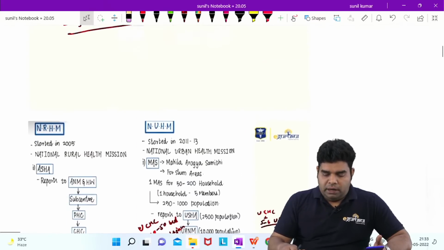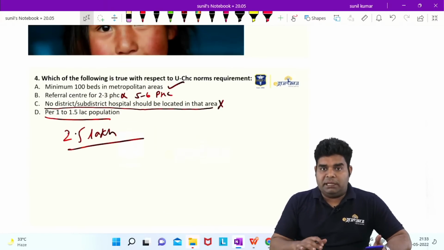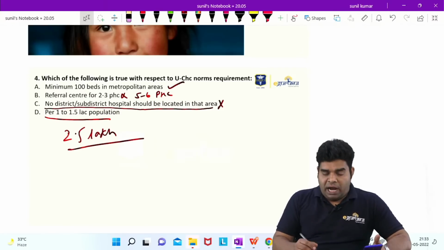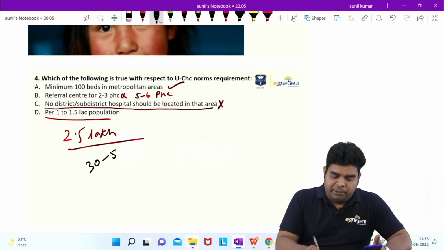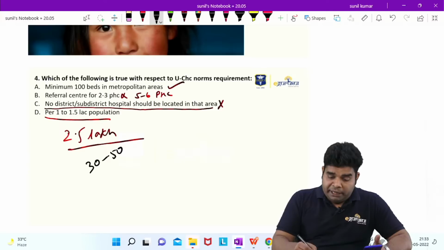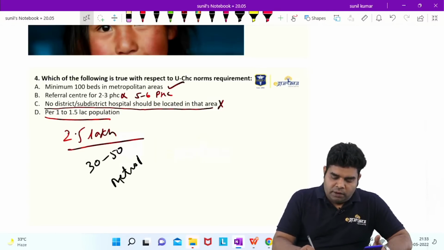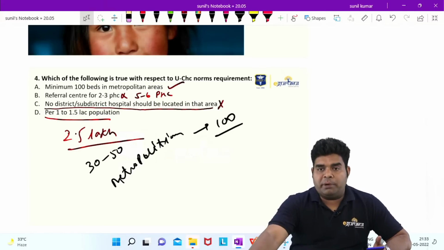And then for urban CHC, remember these things: it should be at 2.5 lakh population. We have to have around 30 to 50 beds at an urban CHC. But in a metropolitan area, it should be 100 beds. And we have discussed all these points. Okay, metropolitan, it should be 100 beds.